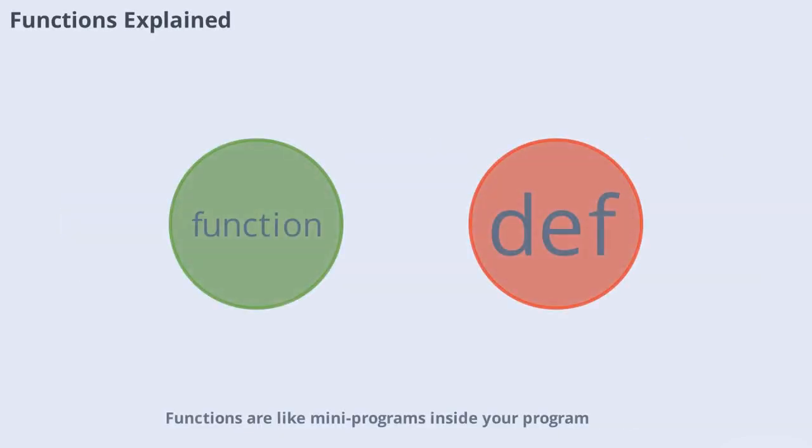Functions are like mini programs inside your program. They let you group instructions together and use them whenever you need. For example, you can create a function to add 2 numbers and then use it many times. Functions help organize your code and make it easier to read and fix. In Python, you define a function with the word def.